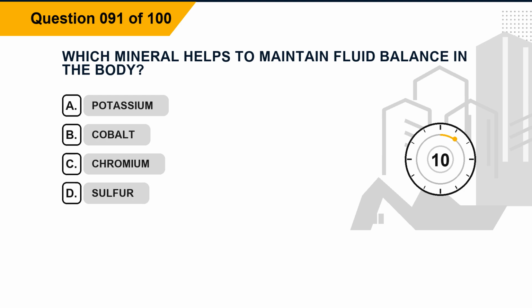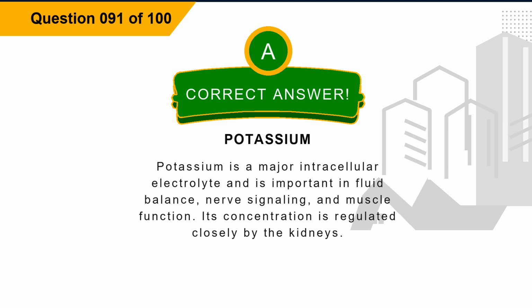Question 91. Which mineral helps to maintain fluid balance in the body? Option A, potassium. Option B, cobalt. Option C, chromium. Option D, sulfur. The correct answer is option A, potassium. Explanation. Potassium is a major intracellular electrolyte and is important in fluid balance, nerve signaling, and muscle function. Its concentration is regulated closely by the kidneys.